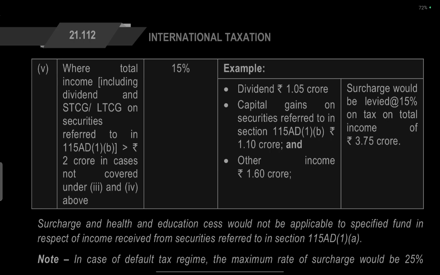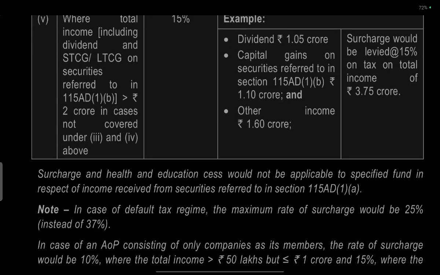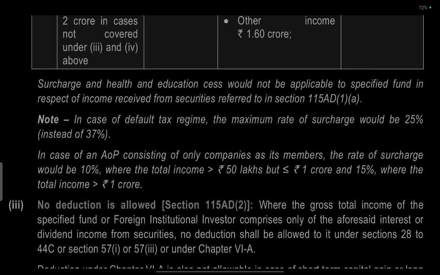Other income: total income, including dividend and short-term capital gain under section 115, is greater than 2 crore in case of non-covered, in class 3 and 4. On 15% dividend income, the rate is 1.5%. Capital gains on the securities referred to in 115 is 1.1. Other income is 1.6. Statutory dividend 1.5%. Surcharge and health and education cess will not be applicable in a specified fund in respect of the income received from the securities referred to in section 115AD(1).